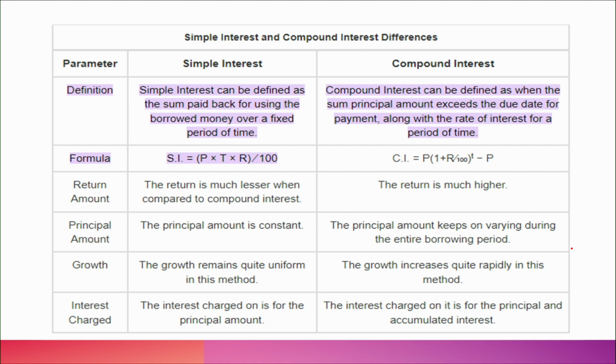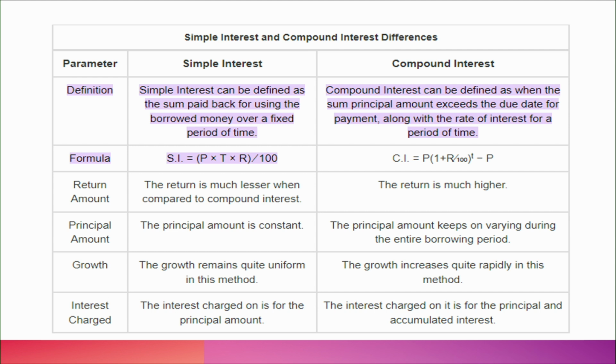And the return amount: the return is much lesser in simple interest when compared with compound. When you compare the compound interest amount and the simple interest amount, the simple interest amount will be simple. Here the interest is much higher. The principal amount is constant throughout the tenure, the term of the loan, but in compound the principal amount keeps on varying during the entire borrowing period. So, every year the principal amount will be changed.